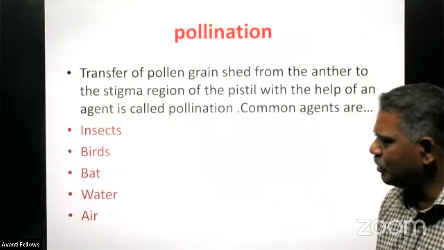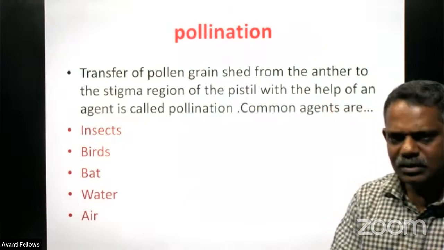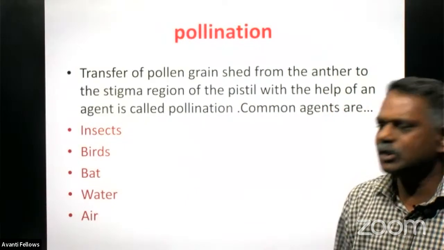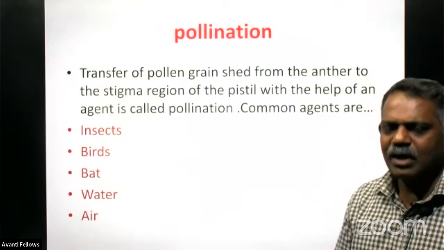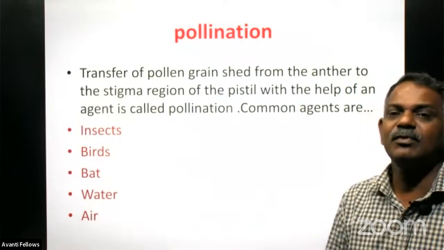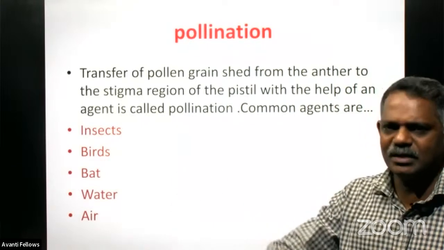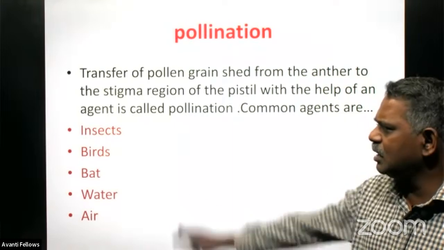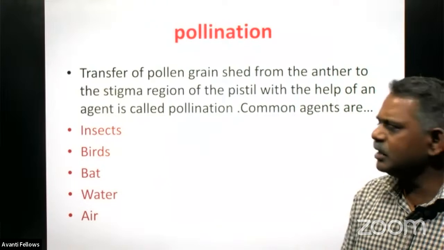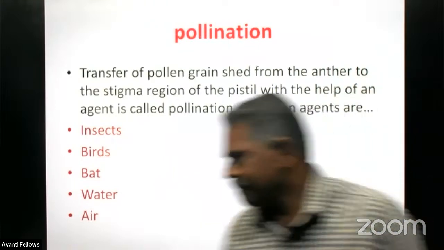non-living. For example, paddy, wheat, such types of plants normally use an abiotic agent like air only for the pollination purpose, whereas aquatic plants like Vallisneria normally prefer water as the agent for this pollination. But most of the plants, terrestrial plants particularly, prefer a living organism as a pollinating agent, like insects, birds, or bats.